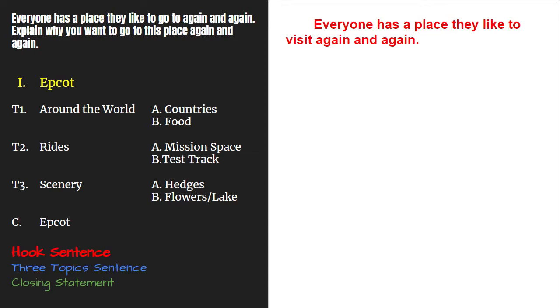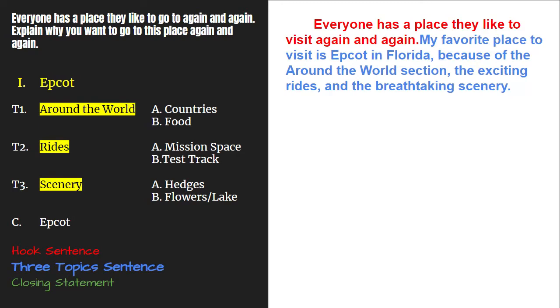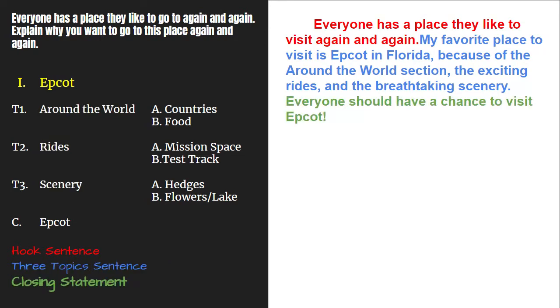Next, I'll write my 3 topic sentence. I pull right from my plan. My sentence is, my favorite place to visit is Epcot in Florida because of the Around the World section, the exciting rides, and the breathtaking scenery. My closing statement should be a general statement about Epcot. My closing statement is, everyone should have a chance to visit Epcot.